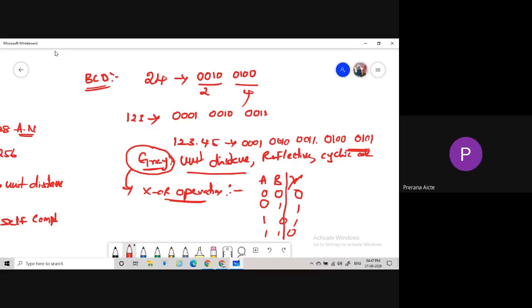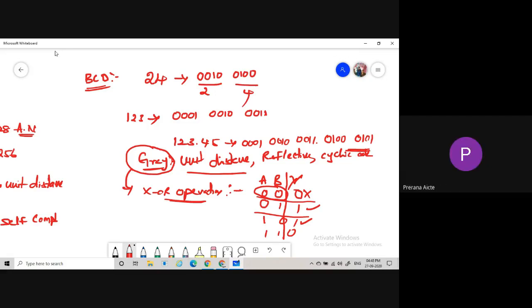A and B are the inputs and Y is the output. If the inputs are the same, the output will be low, in the sense of zero. If the inputs are different, the output will be high. For 0 1 we are getting 1 only. For 1 0 we are getting 1 only. For 1 1,